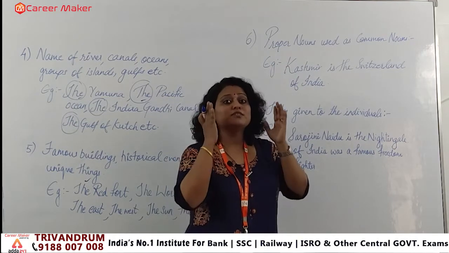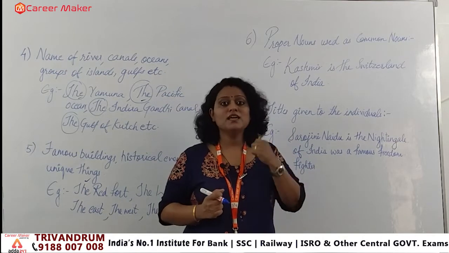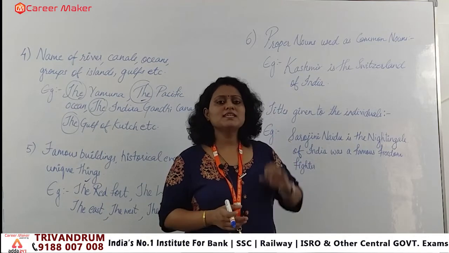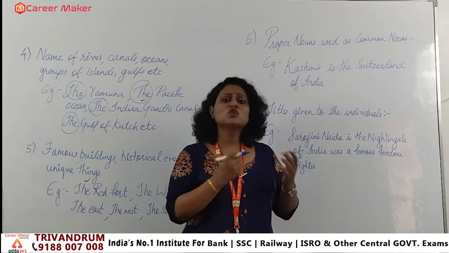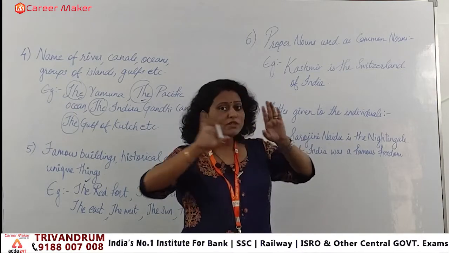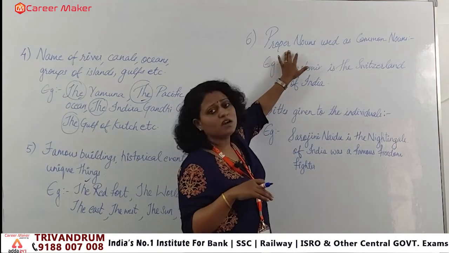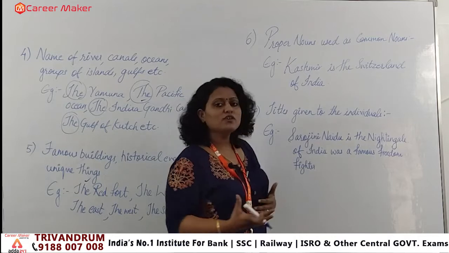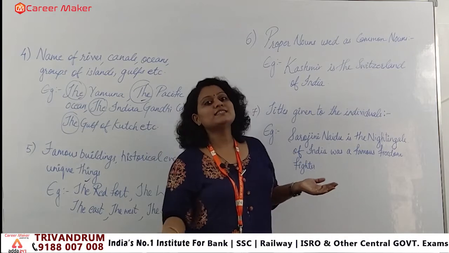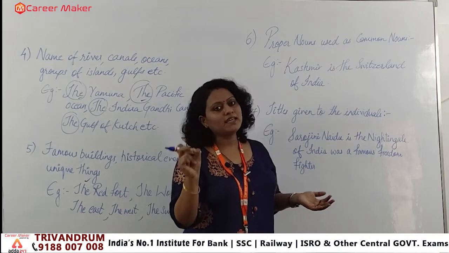A proper noun is when you talk about a specific subject or a specific place name, like when we say Ram, Delhi, Kerala, Mumbai. These are specific places defined with a specific name. But if I say city, village, school, you are not defining which school or which city, clear? If I am saying something in general, that is a common noun, and when I am talking about any specific subject, that is a proper noun. So what is the rule here? If you are using a proper noun in a statement but in the sense of a common noun, then with that proper noun we have to apply the definite article.